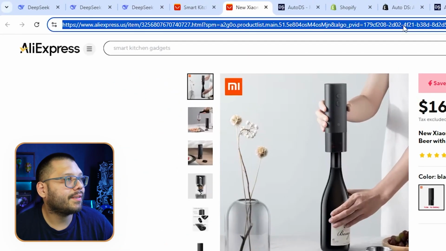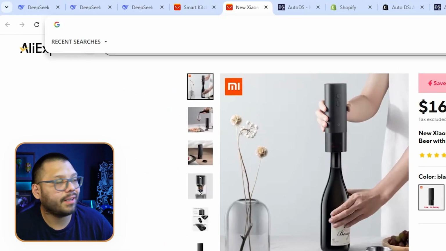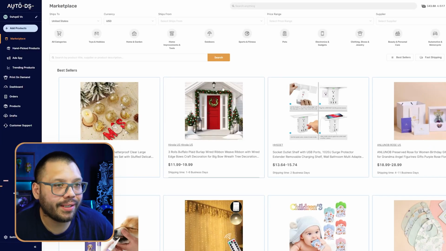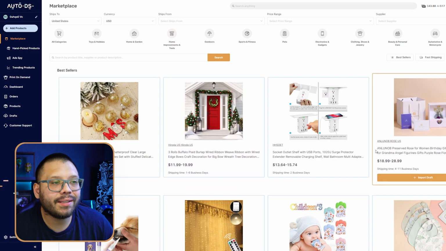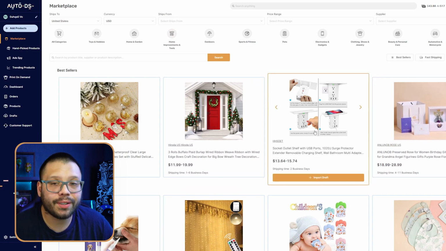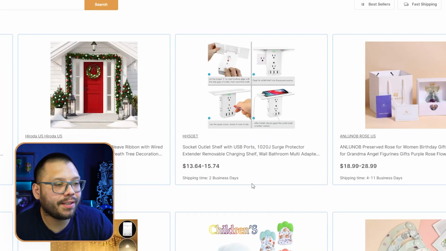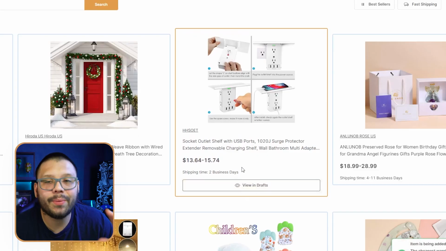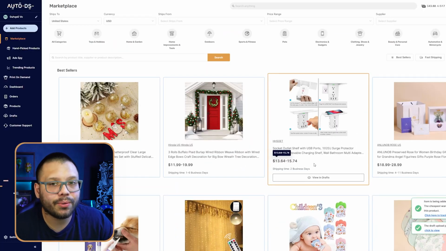All we need to do is take this link, cut it or copy it, whichever you prefer. I always like cutting. And then go back to AutoDS. Now, by the way, if you do see anything on AutoDS that you like, let's say this one over here, and you want to import it to your store, you can simply go ahead and click on import draft over here, and it'll be added to your store. But right now we're going with AliExpress.